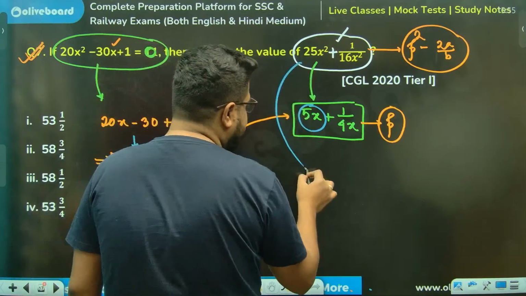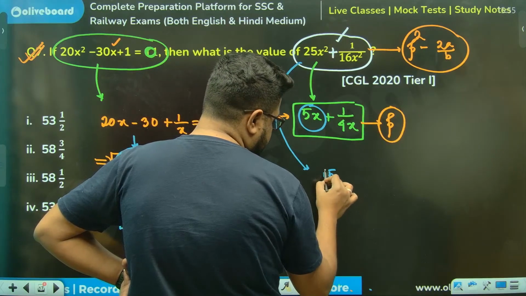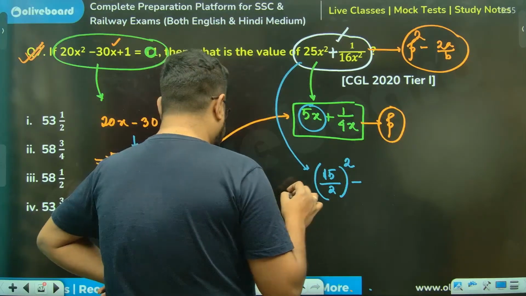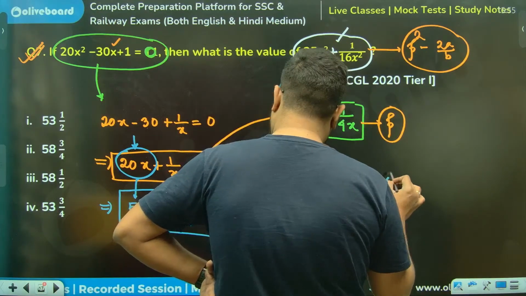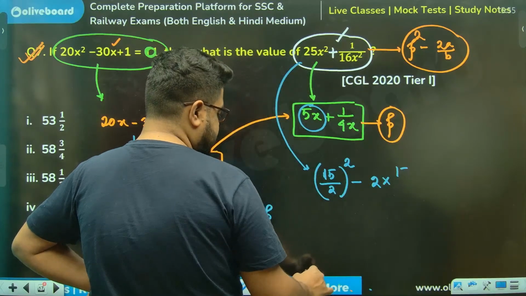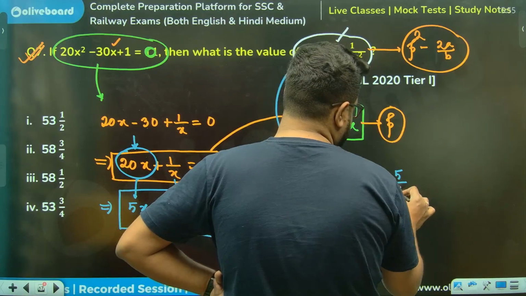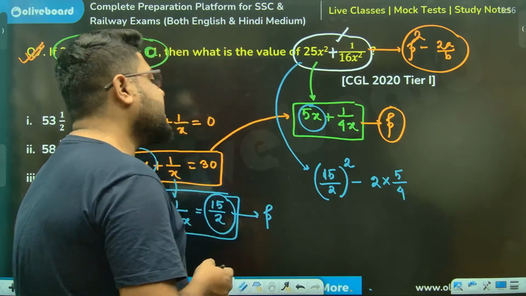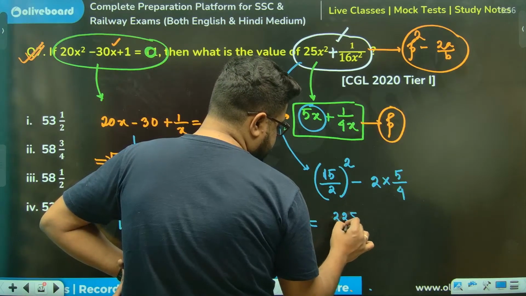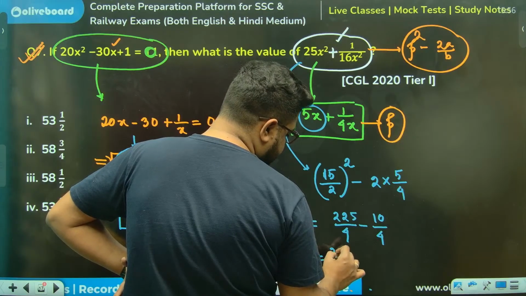So this value will very well be p square, 15 by 2 whole square, minus 2 into a by b. A is 5, b is 4. Done. Just calculate 225 by 4 minus 10 by 4, 215 by 4.